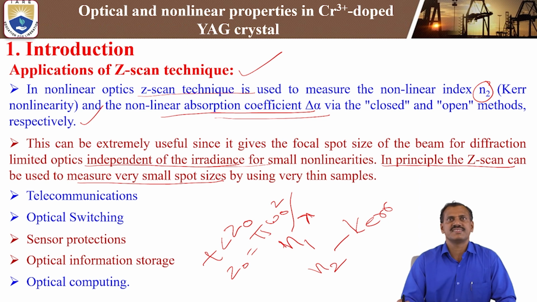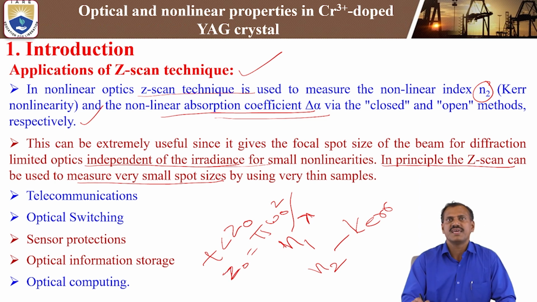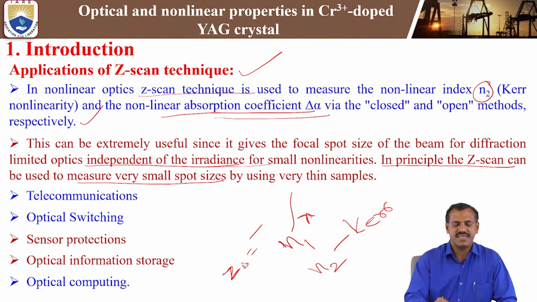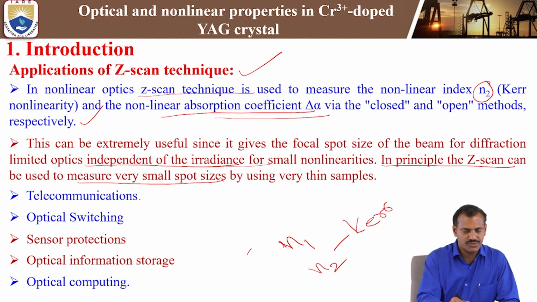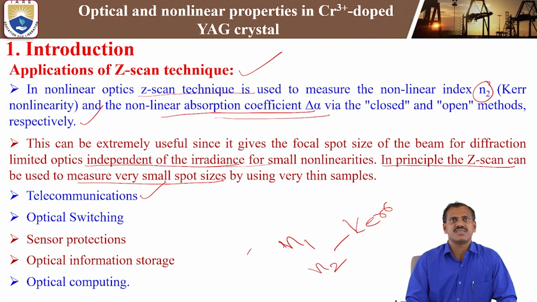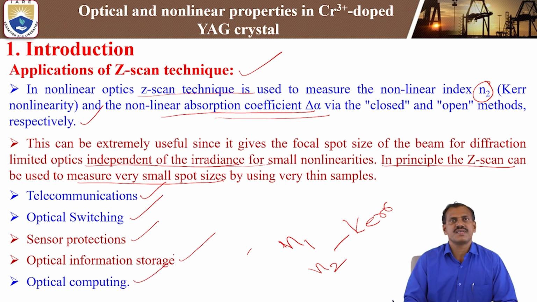Which wavelength are we exciting with in the Z-scan technique? Here we are using an argon ion laser, lambda equal to 457 nanometer. Using that, we calculate the diffraction length Z naught. The sample thickness should be less than Z naught. Then only can we study the nonlinear refractive index. What are the important applications of the Z-scan technique? Telecommunication applications, optical switching, sensor protection, optical information storage, and optical computing.